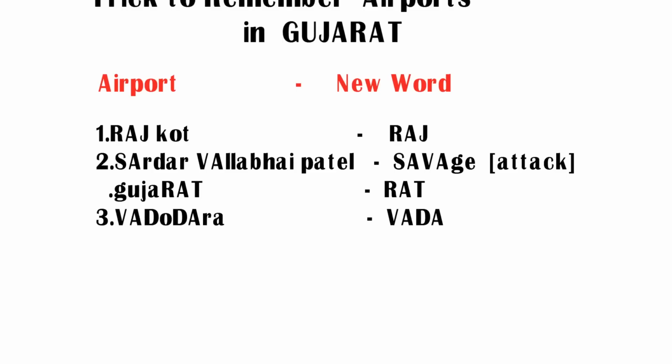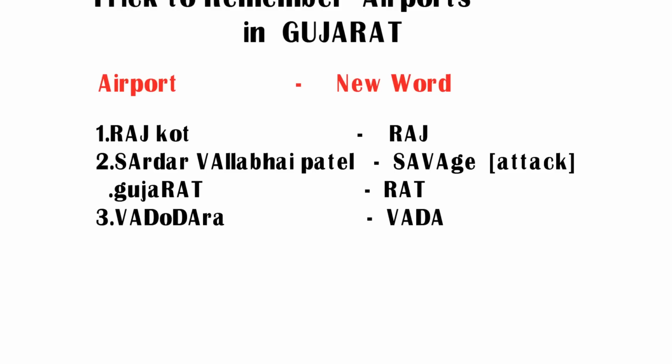A boy Raju savaged a rat while eating vada. Here savage means attack, a cruel attack. I repeat, a boy named Raju savaged a rat while eating vada. Here Raj stands for Rajkot Airport. Savage stands for Sardar Vallabhbhai Patel Airport. Rat stands for Gujarat. Vada stands for Vadodara Airport. So friends, try to remember this sentence or these 4 words so that you can easily remember all 3 airports in Gujarat.